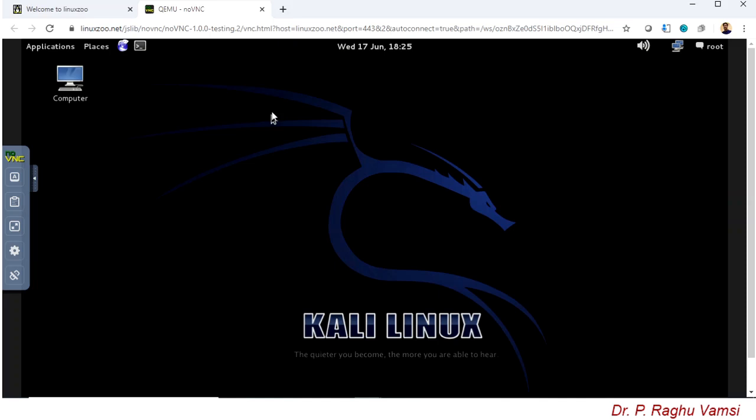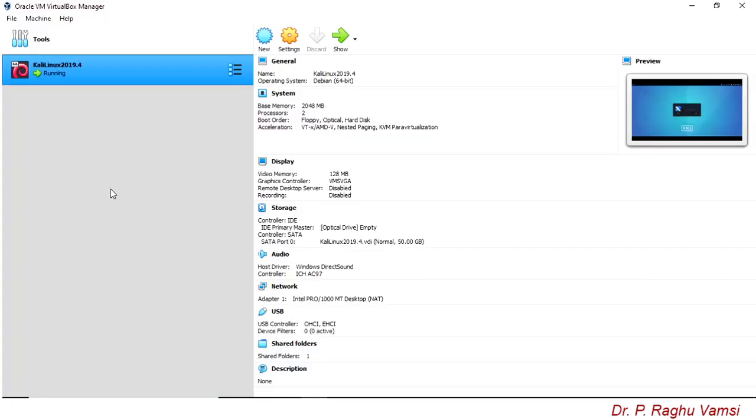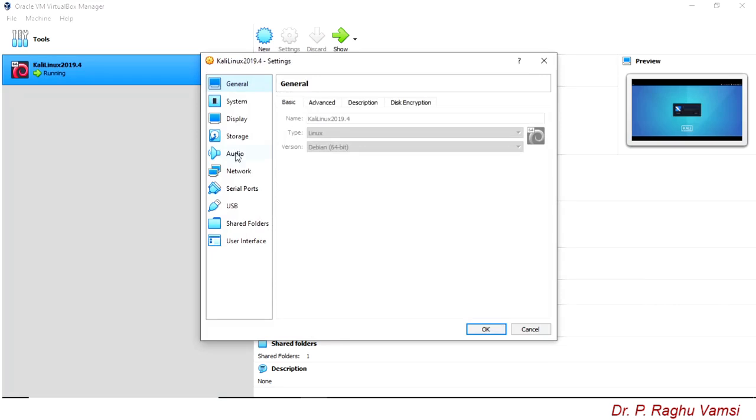You are supposed to maintain this setup with you. Now we'll move on to the networking concepts in the Oracle VM. By understanding these networking concepts, we can sketch our network plan in whatever way we want for the penetration testing practice. In order to see the networking options, you can go to Settings, then Network.